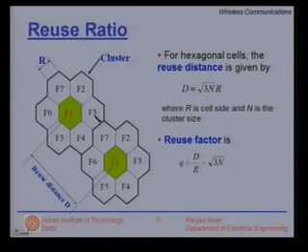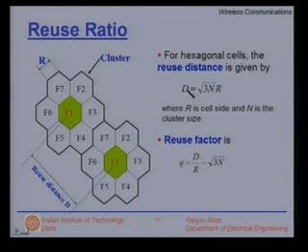Here we summarize in the sense that I have drawn two clusters for n is equal to 7. You have F1 and then F2, F3, F4, so on and so forth till F7 in the first cluster. I am not using color coding here, and similarly for this second cluster. F1 and F1 are co-channel cells separated by something called the reuse distance. From the formula that we have done earlier, if you substitute in terms of n and r, you get the reuse distance d as under root 3n times r, where r is the side of a cell, also the cell radius.